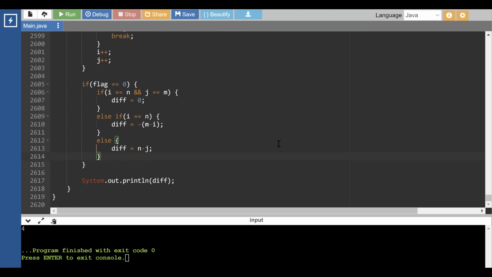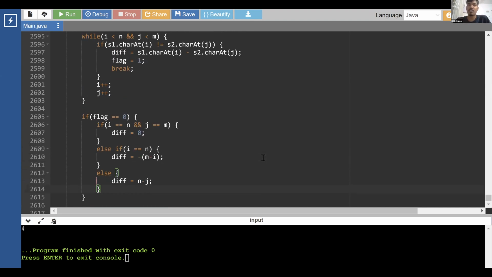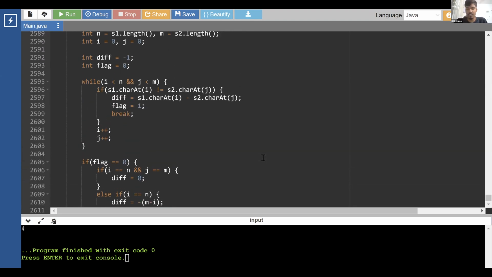You don't need to do ASCII subtraction by storing it in an integer and doing that subtraction yourself. The compiler will automatically do this subtraction for you in integer. That is an implicit conversion. It happens automatically. You don't need to do this conversion yourself.